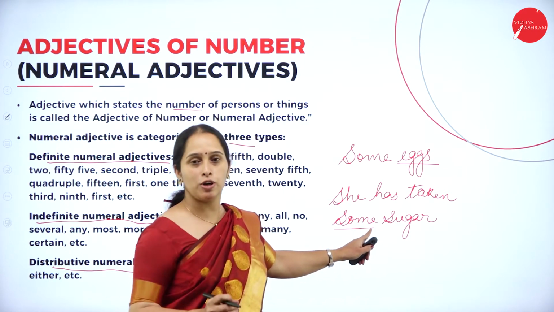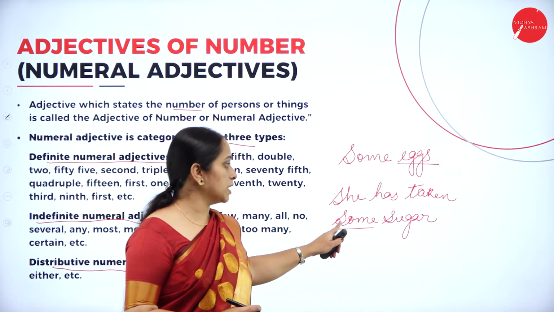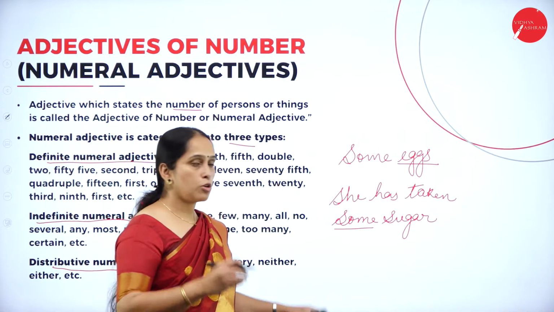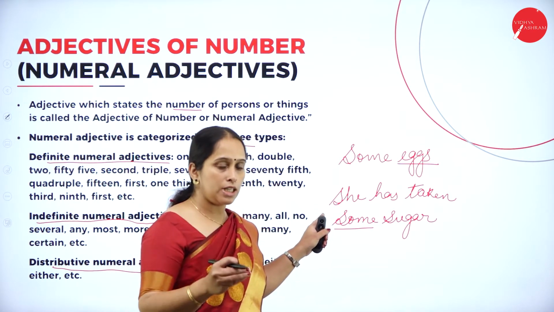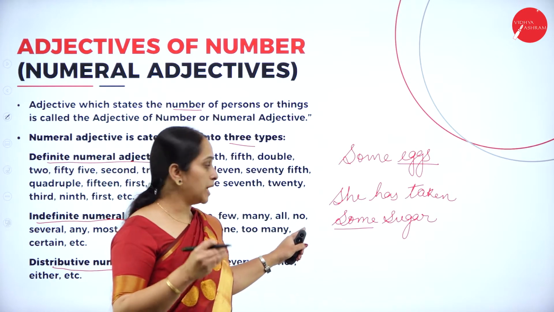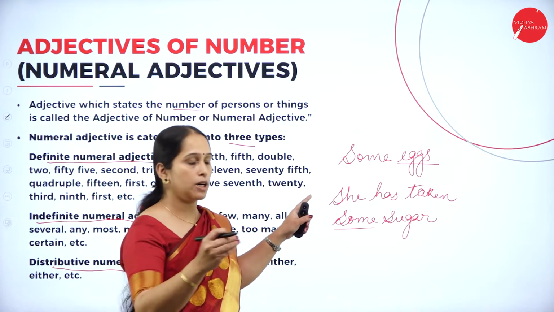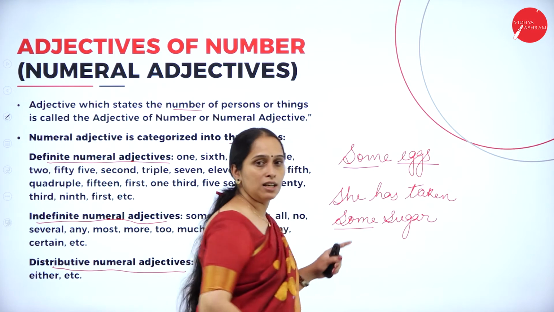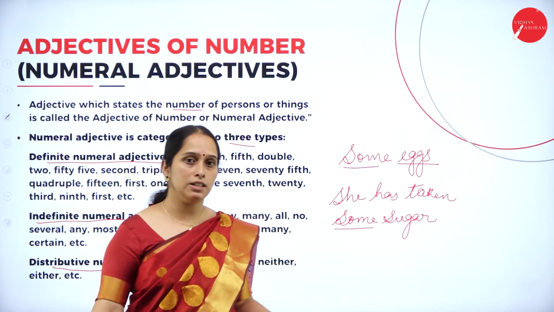We cannot count sugar, so it is an uncountable noun. This some is an adjective of quantity. So hope you understood. In adjectives of quantity, the adjective will be followed by an uncountable noun. In adjectives of number, the adjective will be followed by countable nouns.